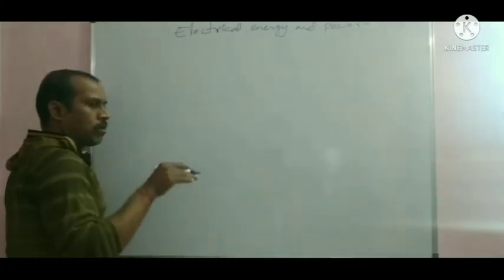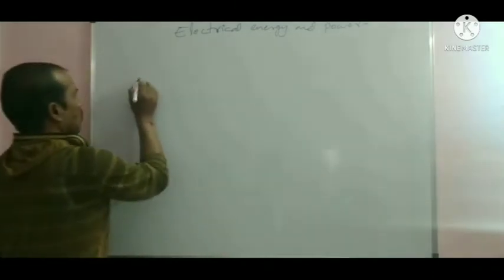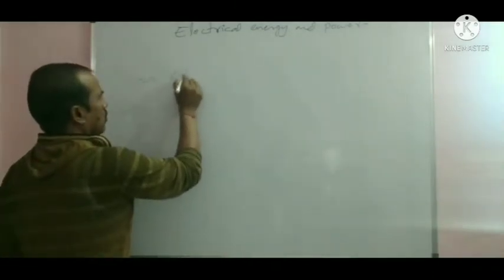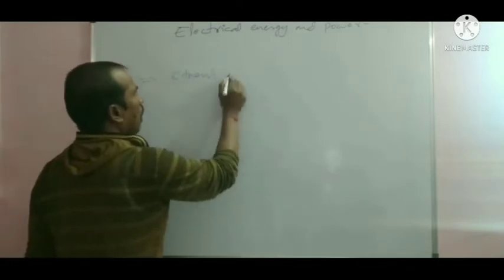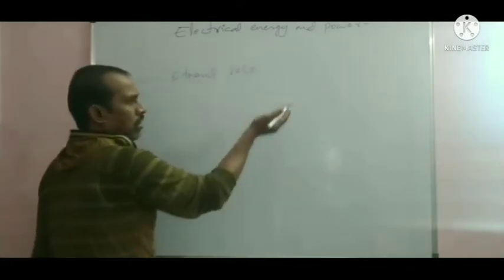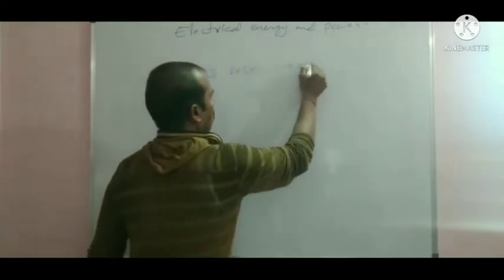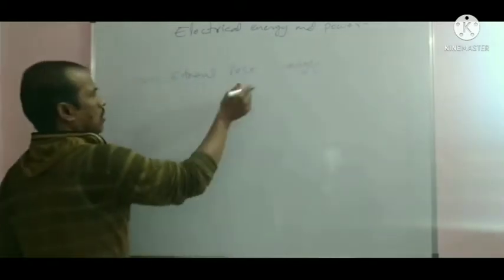Here the electrons pass through the conductor. The electrons lose their energy.